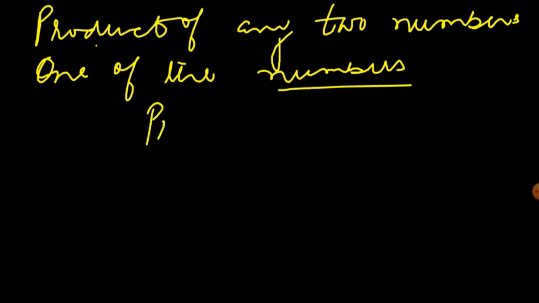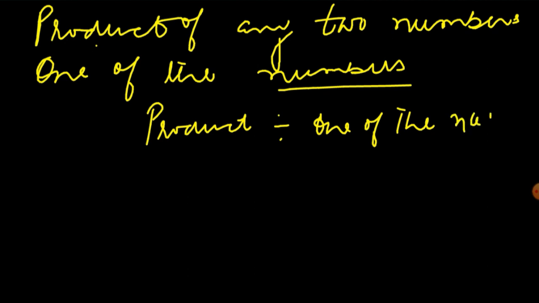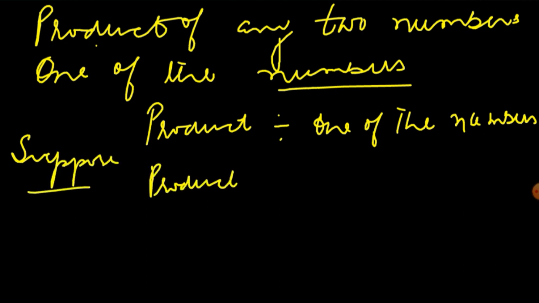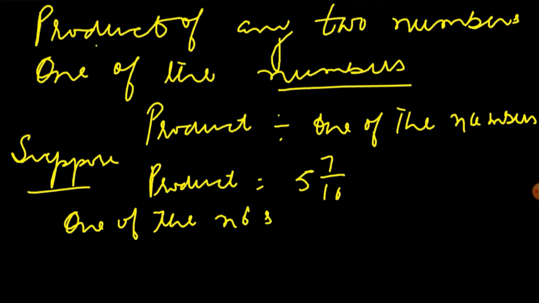You have to divide the product by one of the numbers. Suppose the product of two numbers is 5 7 by 10. One of the numbers is, say, 3 1 by 6.